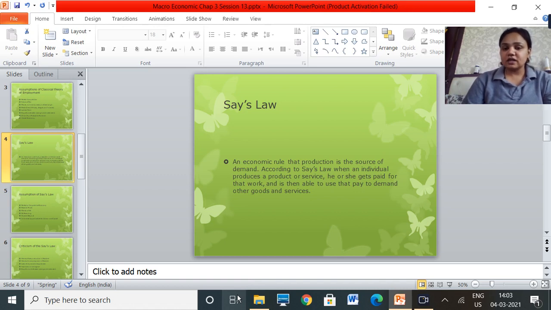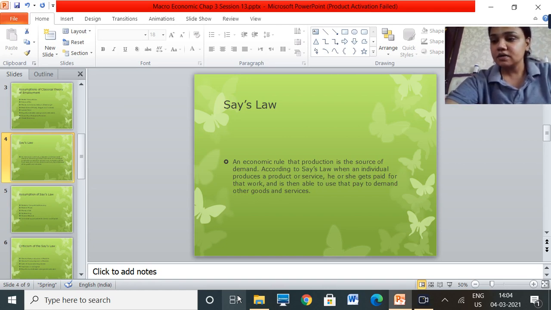Second, whatever production is happening, from that production the individual is getting wages. From the wages that he gets, he is able to demand in the market. He is able to buy different goods and services from the market.